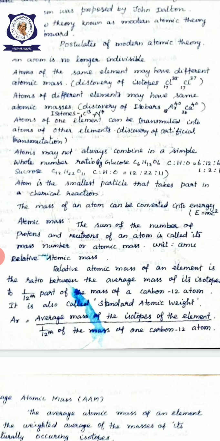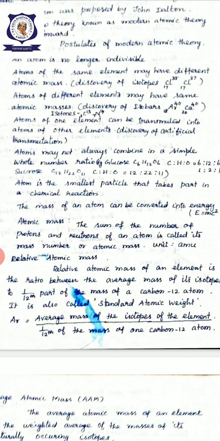Then, the important thing in this lesson: atomic mass. What is atomic mass? An atom is a basic unit, and there are billions of atoms. We cannot separate a single atom and directly find its mass.